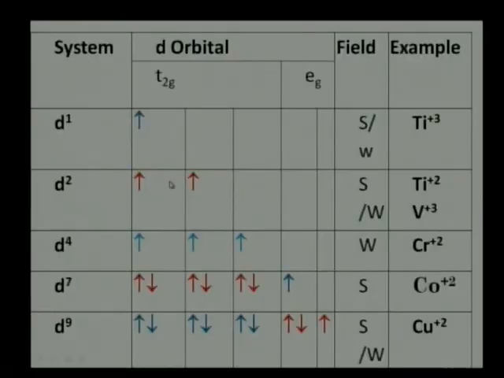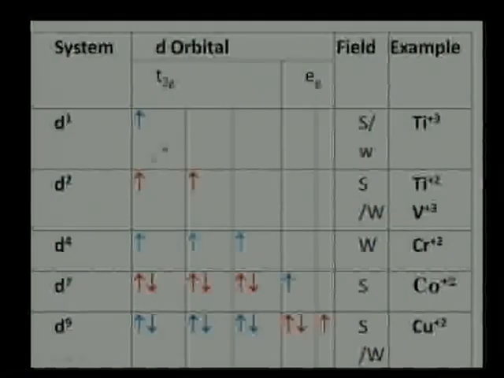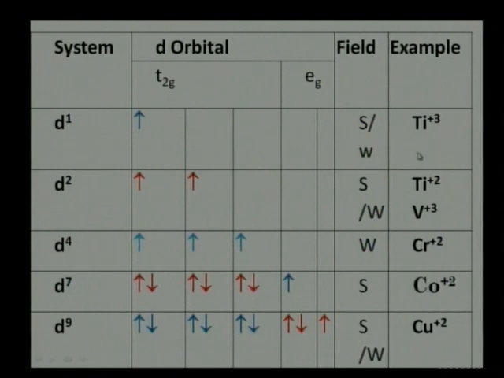So here these are the asymmetric arrangements of ligands. Here the T2g orbitals are asymmetrically filled. The structure of titanium 3 or titanium 2 is slightly distorted, while in case of d7 and d9 systems, the Eg orbitals are asymmetrically filled, means the ligand approaching from the dz square orbital is repelled more compared to the x square minus y square. So therefore in d7 or d9 systems, the structure is highly distorted.